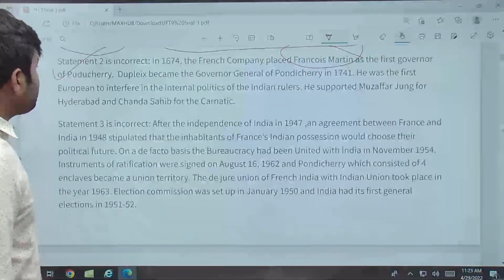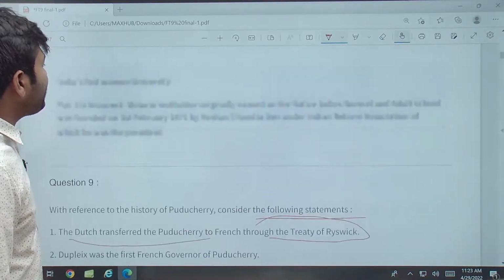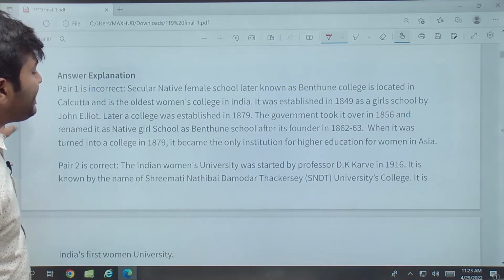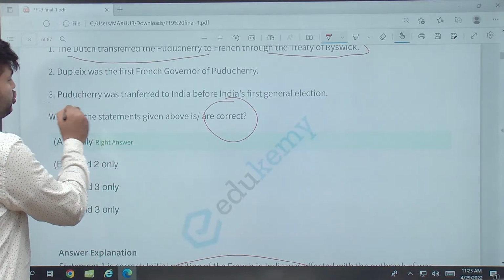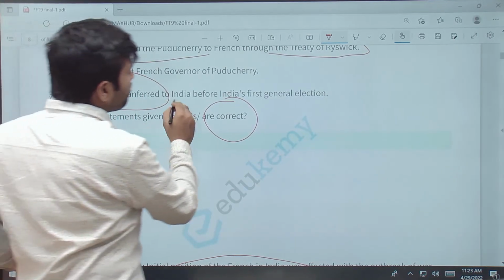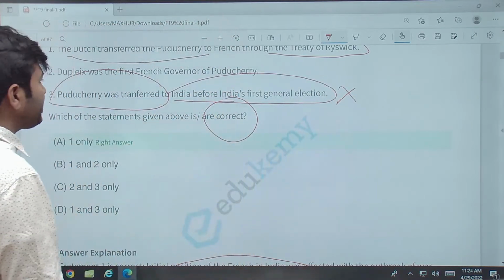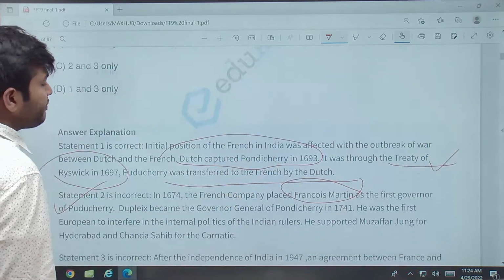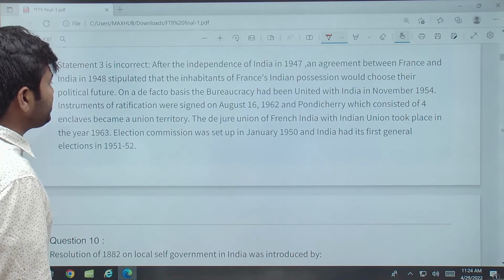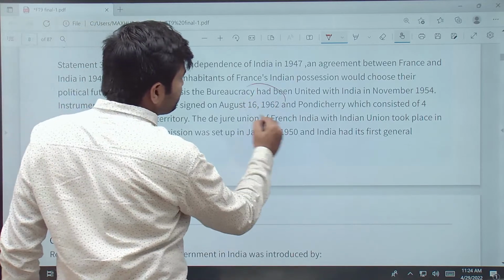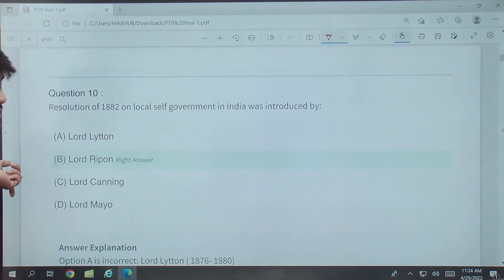So in this time he was there, and it was not before independence, but till 1963. The third statement says that Puducherry was transferred to India before India's first general election. This is incorrect. It was transferred after the first general election, around 1962, when the instrument of ratification was signed.